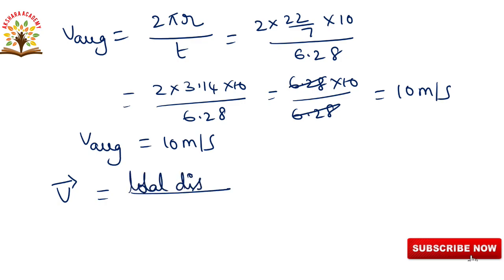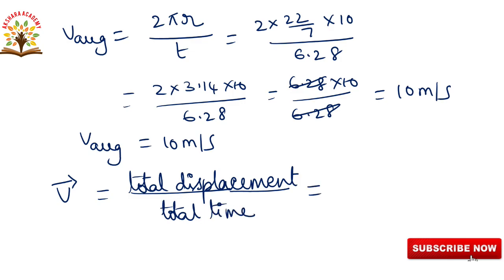Total displacement by total time. Total displacement here is nothing but 0. Why? Because it is a circular track. In a circular track, the initial point and final point are the same, so that's why displacement is 0. 0 by 6.28 is nothing but 0 meters per second. This is the average velocity, and the average speed is nothing but 10 meters per second. These two are the final answers.